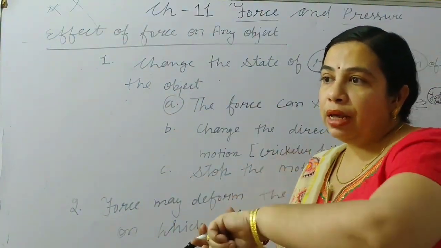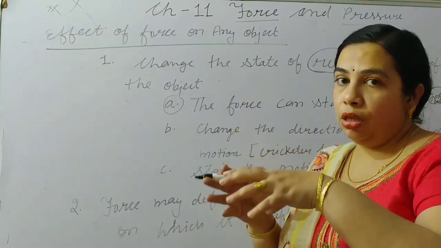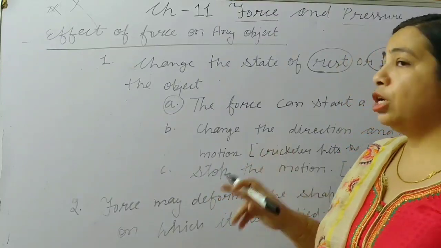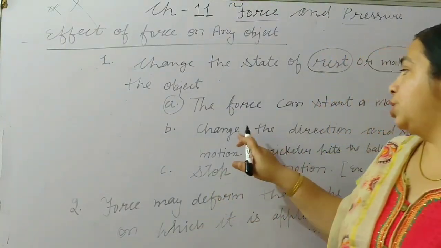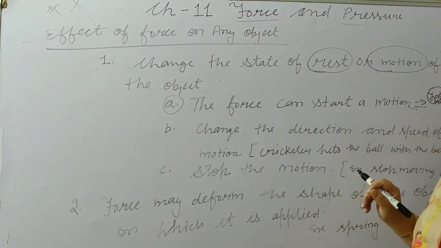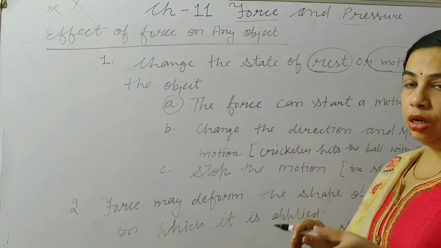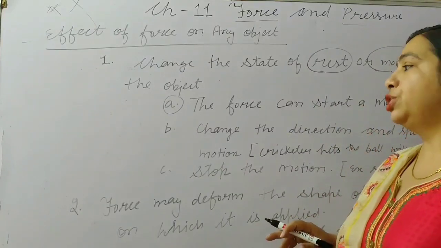That time the hockey ball will change its direction. In this way its motion and its direction, both things, will change. When the hockey player hits the ball, the ball's direction and its speed both change.